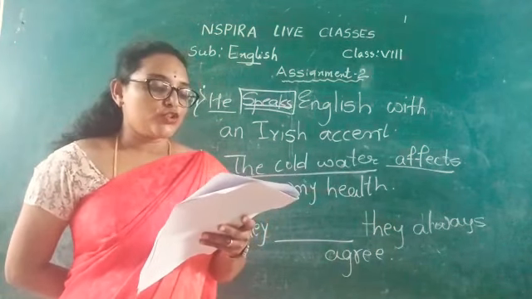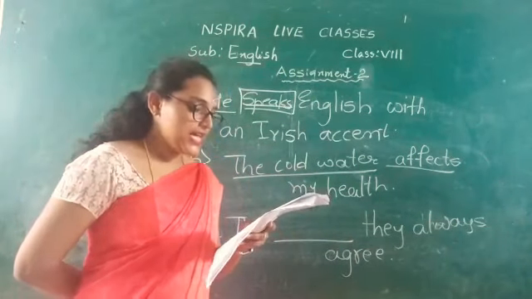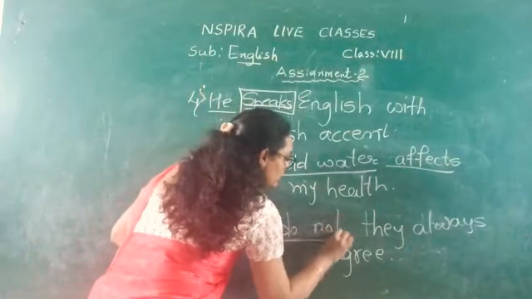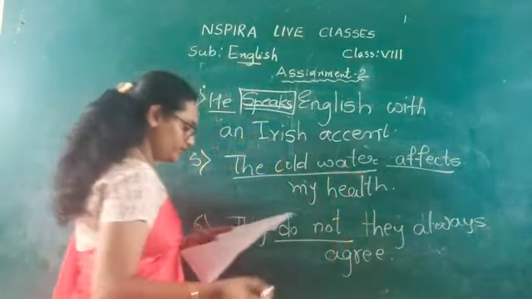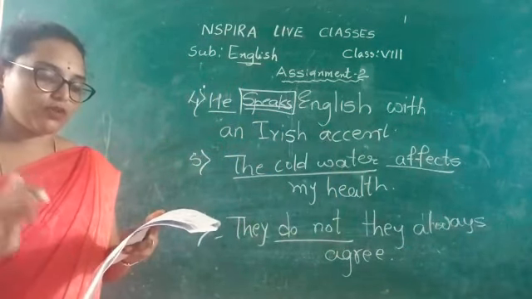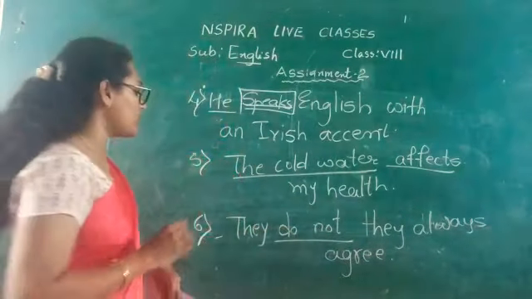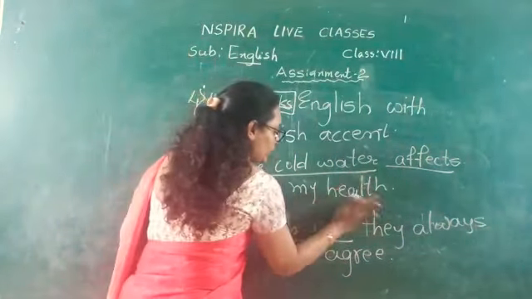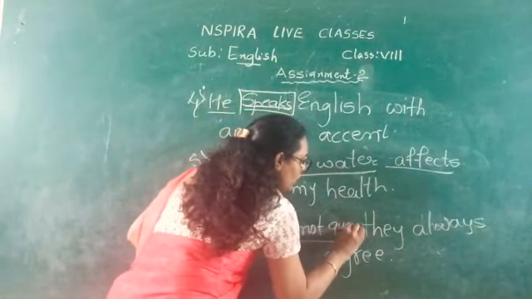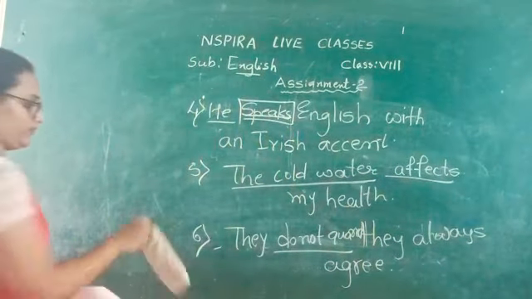They do not quarrel. As the negative form is given here in the bracket, I will use the do form. So I will write here, they do not quarrel. Okay, students?